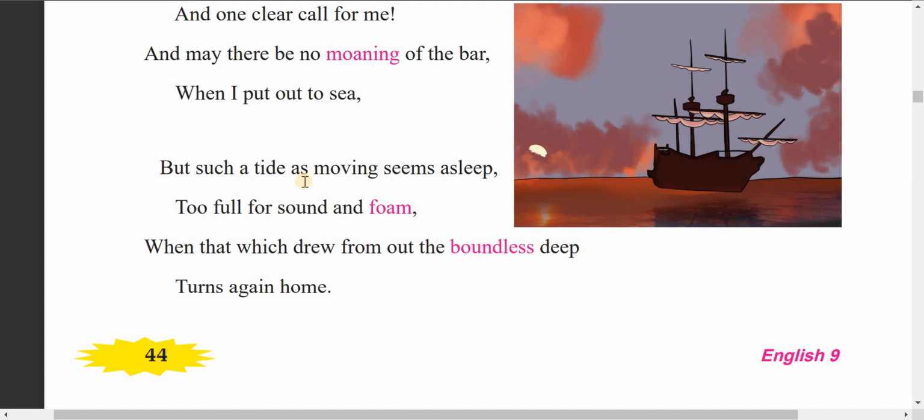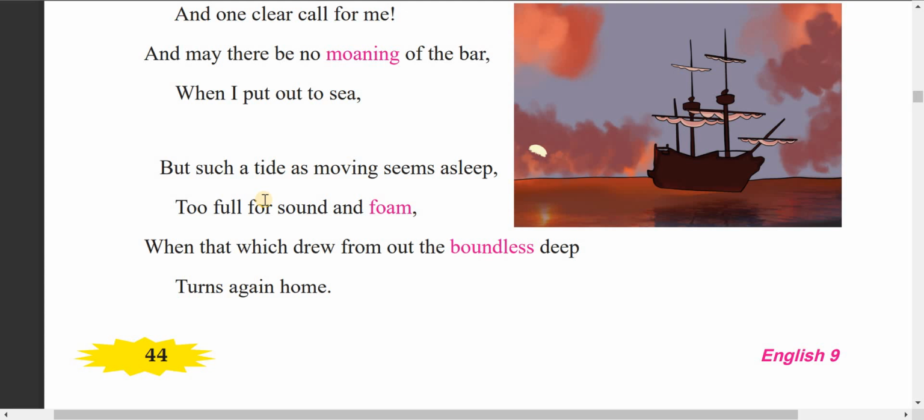In the second stanza, this is continued: But such a tide as moving seems asleep. The tide is very powerful actually, but on that day the tide is very calm, too full for sound and foam.